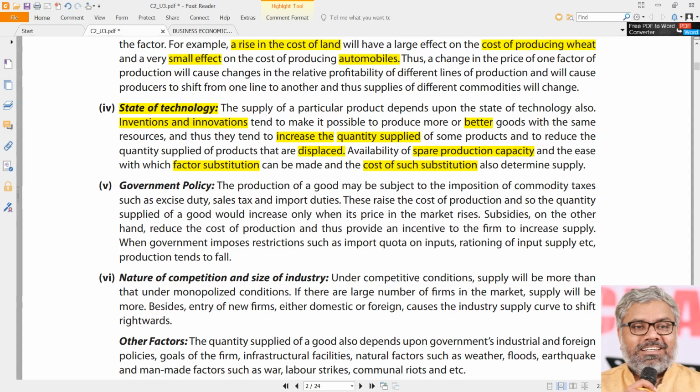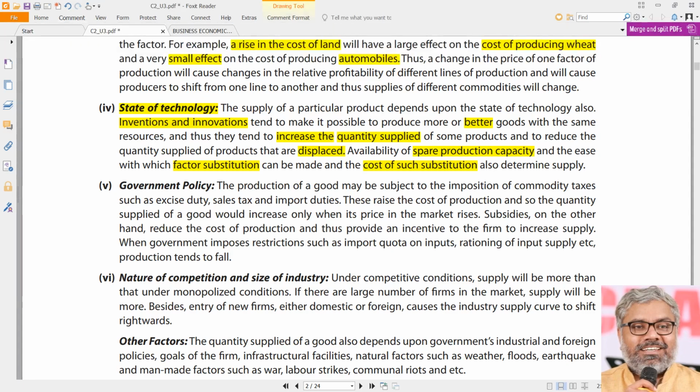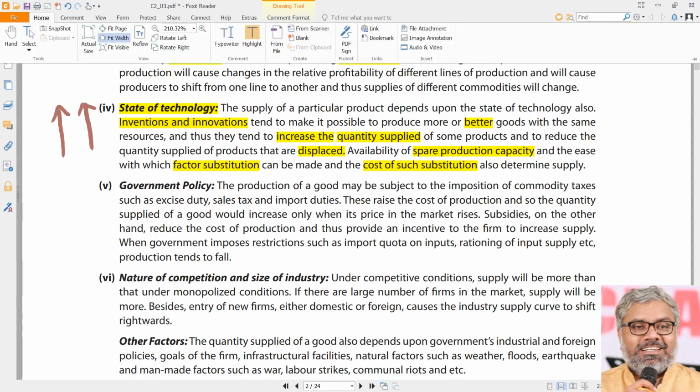Why would they do that? They do that generally when there is spare production capacity. Of course, branding is a separate story. But when spare production capacity is there, they can substitute one manufacturing with another if the technology supports. If the technology does not support, it is not possible. That is how technology and supply are related, directly or inversely. Definitely directly related, meaning if the state of technology is better, supply will also be better. That is the relationship between state of technology and supply. That is another determinant of supply, we can say.